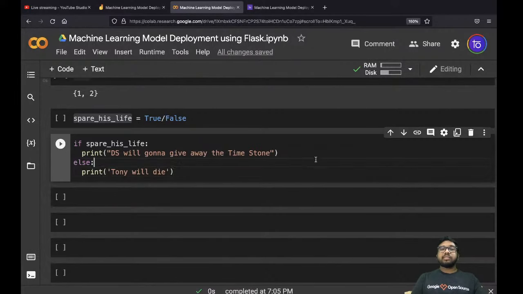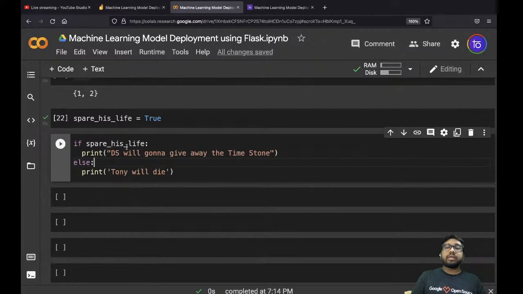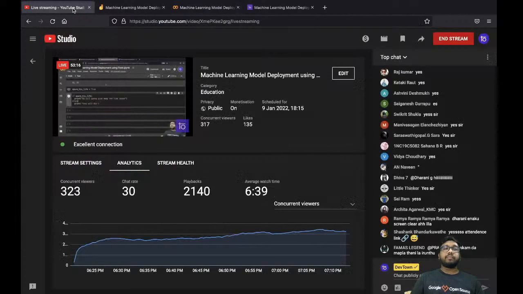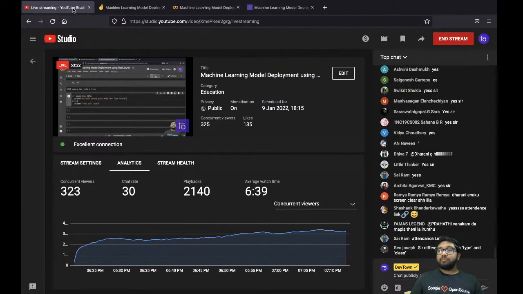So this is a simple condition we have given over here. Let's say this is true. This variable says spare his life, and Thanos has agreed that okay, I'm sparing his life. What is going to happen if I run this? If Thanos has agreed to spare Tony Stark's life, what do you think is going to get printed if I run this cell? What do you think will be the output?